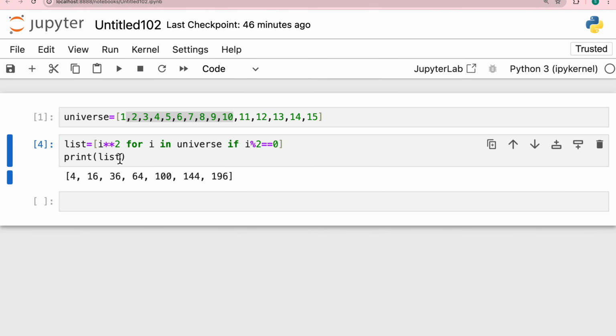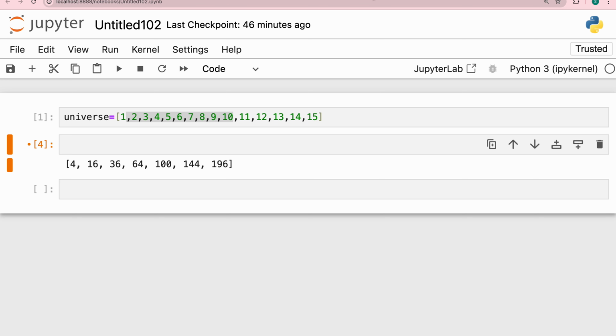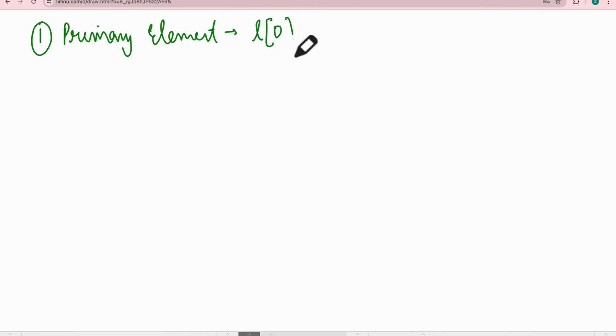So let's go here. First of all, try to build this. Now the first question, remember what did I ask you first? You need to check what is the primary element of any particular list. How will you solve it? You just check the first element. You take L, you type 0, and you'll get to know what you are getting. For example, P is equal to L of 0, and you get the type of that particular element.